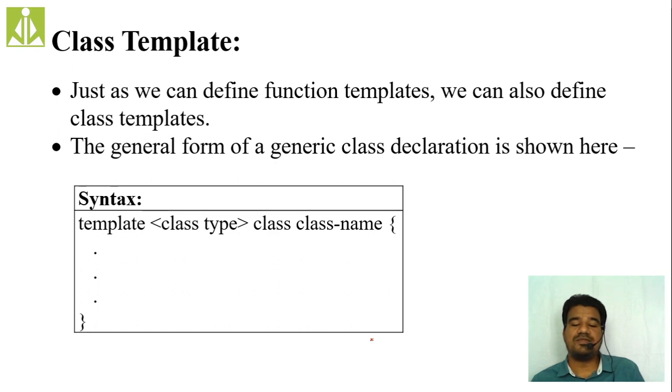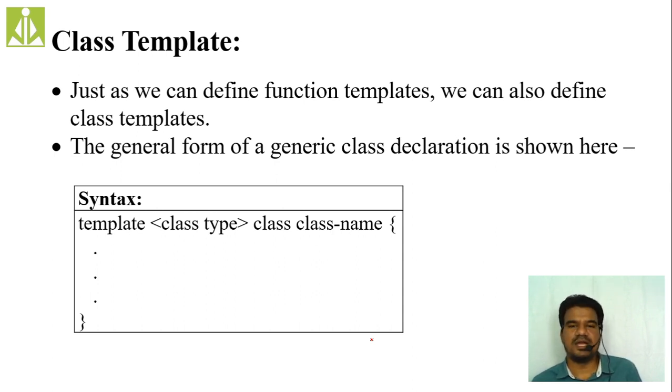So just as we define function templates, we can also define class templates. The general form, the syntax for defining a class template is the following one. First, what we have to do, again, how we did for functions, in that same way you have to do for classes. First, you have to take the keyword template. Inside that angular bracket, instead of taking typename as a keyword, you have to use the keyword class. You have to use the keyword class followed by the type.